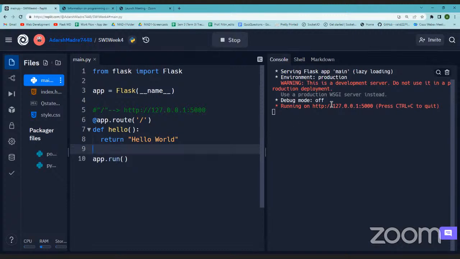So that's why it is calling Flask app main. Then debug mode is off, so leave that for now. And then it says that your application is running on this, right? This is the base URL. And what I've done is I've mapped this base URL to this function called hello. Let's see what happens if I go to this.